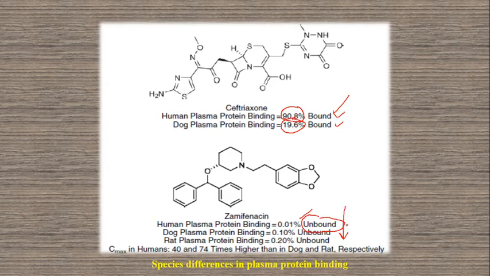How much remains unbound depends upon the saturation. All proteins are saturated, and the rest of the drug molecules are unbound within the bloodstream. So human plasma protein unbound fraction is 0.01%, okay, and for dog plasma protein it is 0.10%.